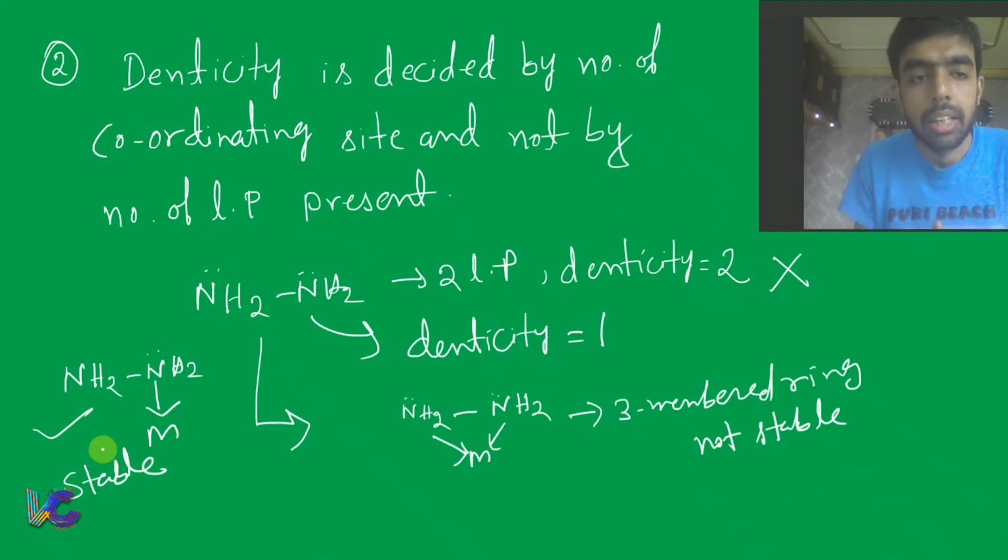That means denticity is decided by number of coordinating sites, and you cannot say that it is determined by the number of lone pairs present. So this is also another important point regarding denticity. Here you see in NH2, NH2 there are two lone pairs, but denticity is not equal to 2. Denticity is equal to 1, because if it shows denticity equal to 2, then the ring formed by it is not stable, and if it shows denticity equal to 1, then the corresponding compound will be stable.